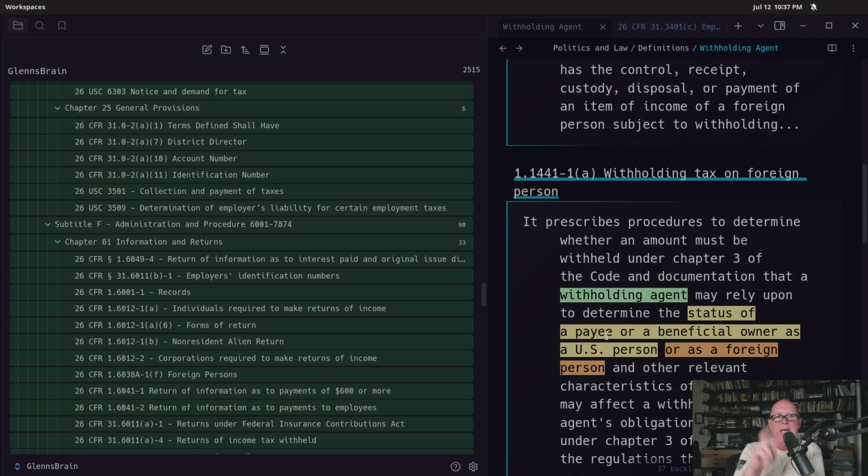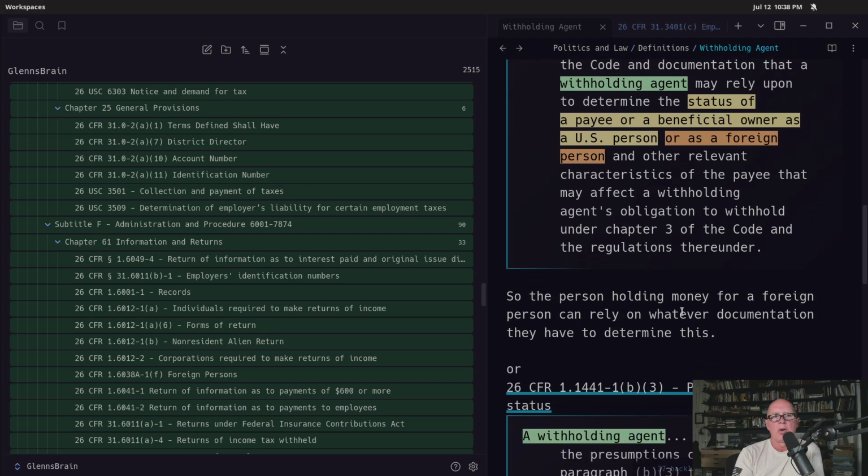So a payee and a beneficial owner are, or could be, two different things, as a U.S. person. So could either one of them be a U.S. person or a foreign person, and other relevant characteristics of the payee that may affect a withholding agent's obligation to withhold under Chapter 3 of the Code. We go on. So in other words, they're being paid on behalf of a foreign person.